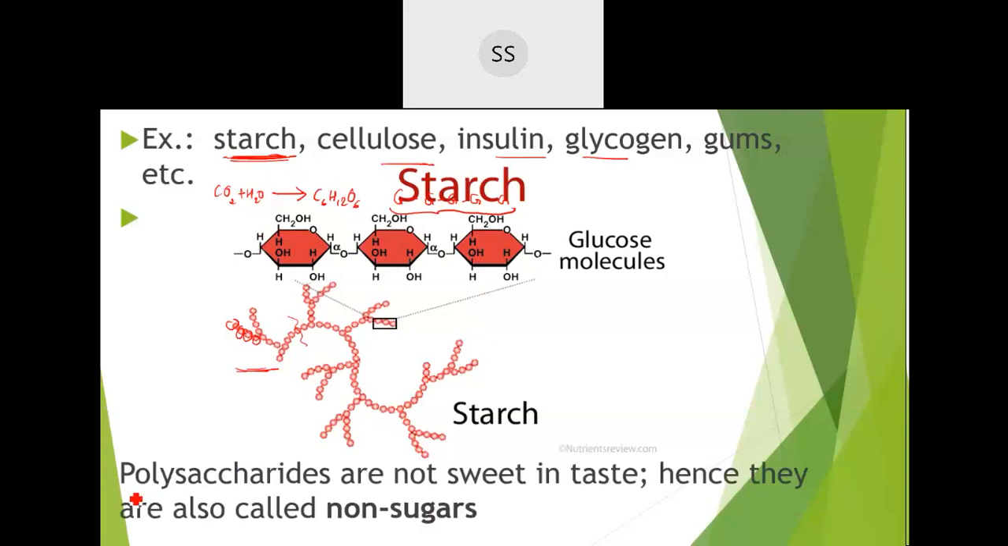And these polysaccharides, students, are not sweet in taste, so they are also called non-sugars. Starch and everything we have, like maida and wheat flour, if you taste them, they don't have any sweetness in them. Because these are polymers of many sugar units, they are tasteless. They are also called non-sugars.